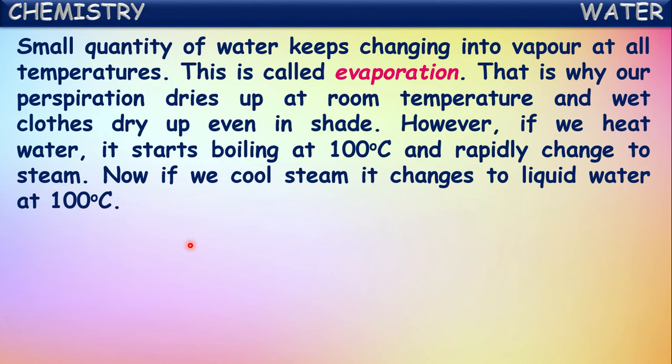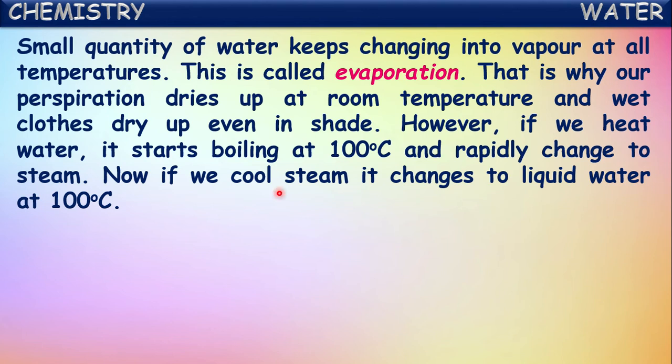Evaporation occurs at all temperatures. Even at very low temperatures, a small quantity of water converts into gaseous form. That we call evaporation. It occurs at normal temperatures also. But when we heat water and it reaches 100 degrees Celsius, it starts converting into steam very rapidly. The temperature at which liquid water converts into steam is called the boiling point, and that process is called boiling.